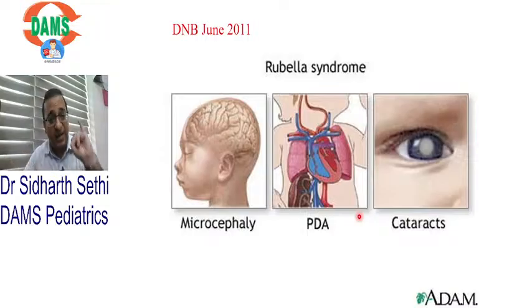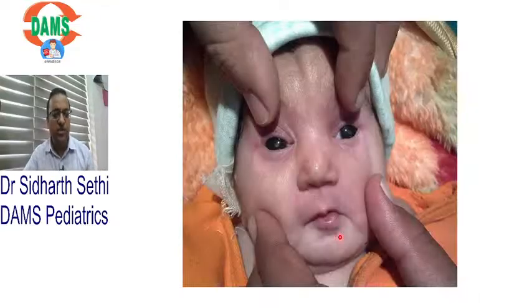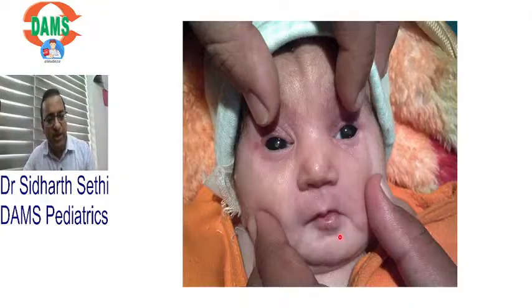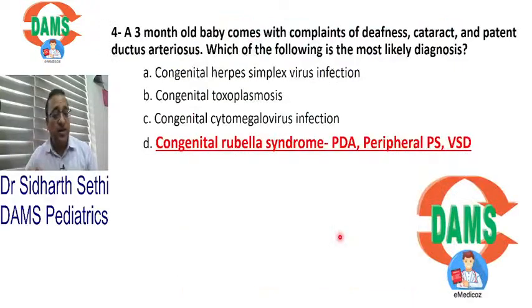Remember, deafness, again sensory neural hearing loss, PDA, cataract, or microcephaly, mental retardation, PDA, cataract. Will you remember? Now this is one of my patients. These are my hands actually, and this patient had bilateral cataract. Everyone must remember, in rubella you will find PDA, peripheral pulmonary stenosis and VSD.